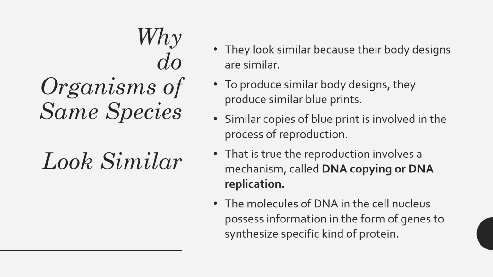The concept begins from here. Similar copies of the blueprint are involved in the process of reproduction, which involves a mechanism called DNA copying or DNA replication.